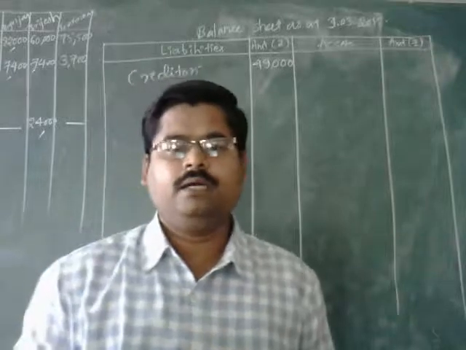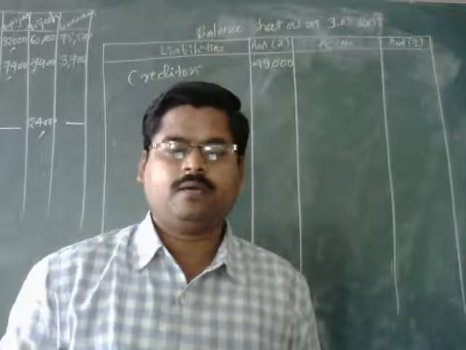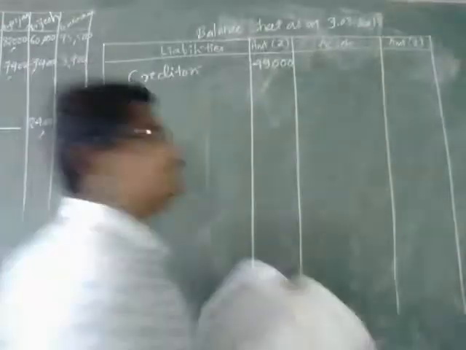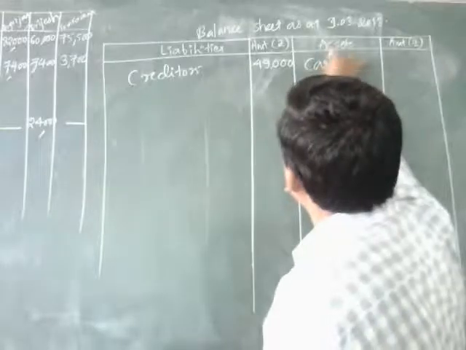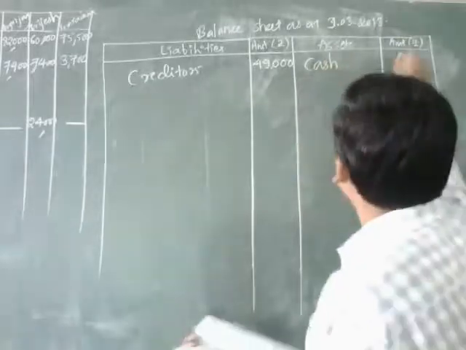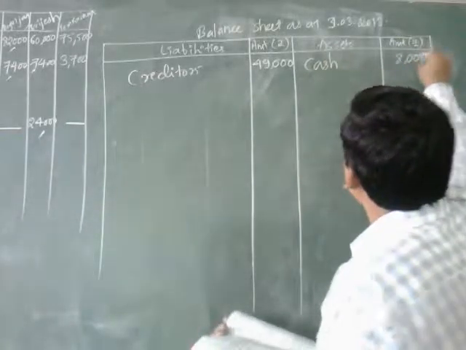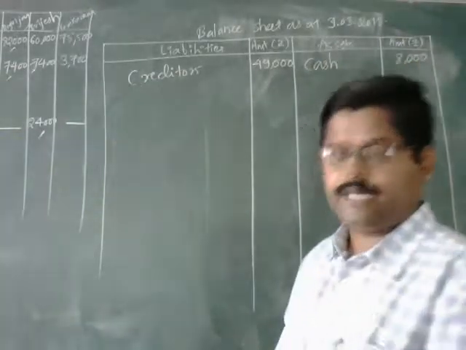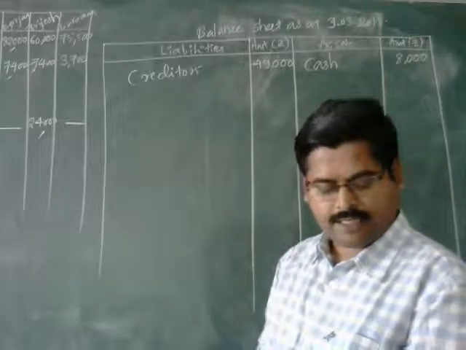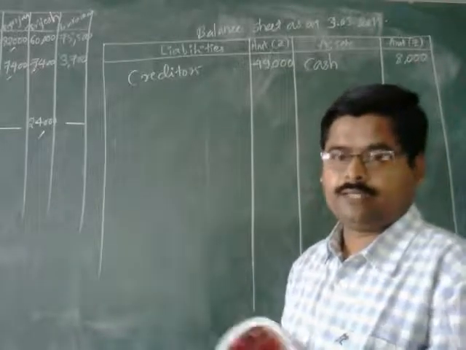Cash is a purely balance sheet item, and there are no adjustments with respect to the cash. That is why I am going to directly write the cash, amounted to rupees 8,000.